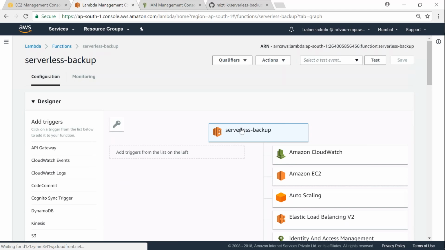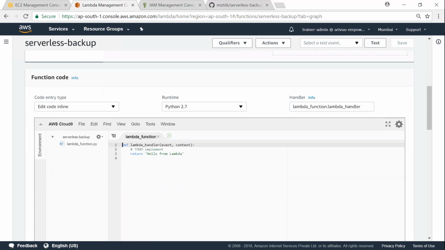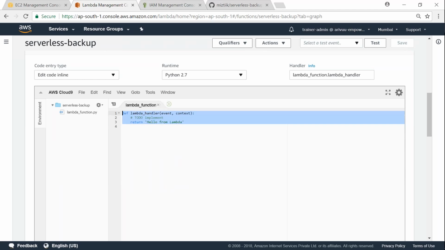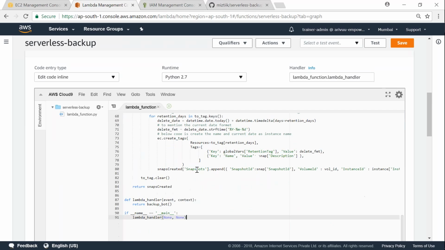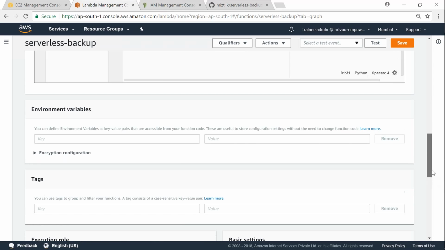If you click on this function name that is at the top, serverless backup, it will ask you to go down. You can see here there is a small triangle that says go down, and if you scroll down, here is where you just go ahead and delete the existing one and paste the code that we just copied from the article. And if you scroll down here, you have these environment variables. If you want to set up or pass some parameters, you can go ahead and pass them using the environment variables.